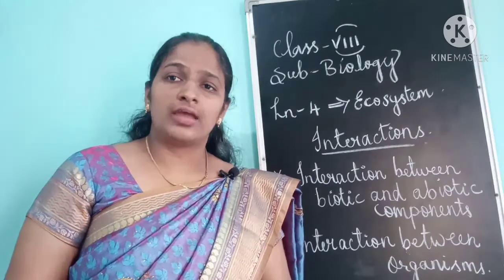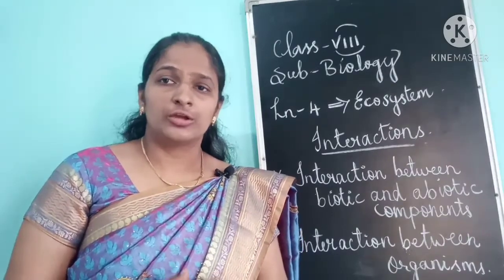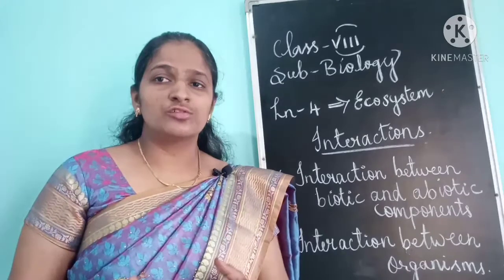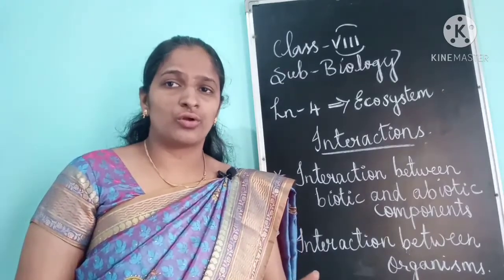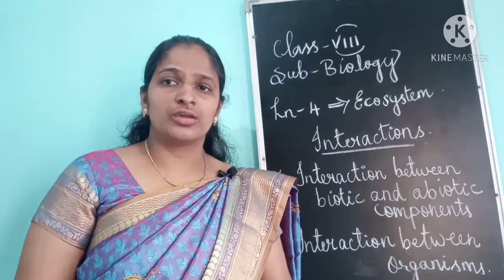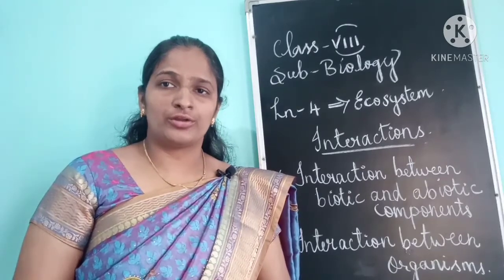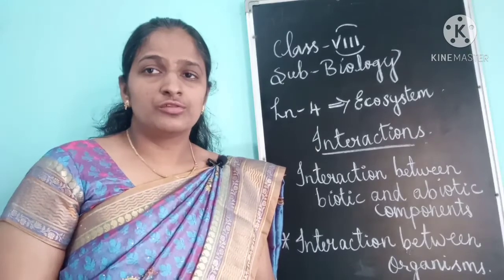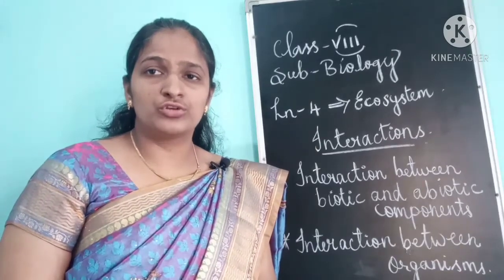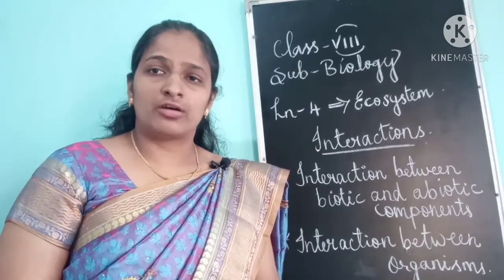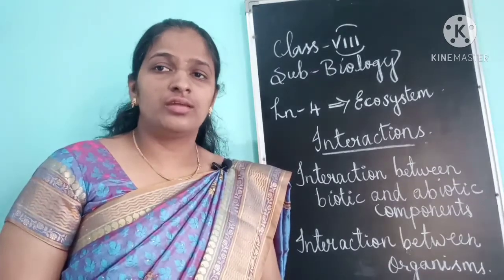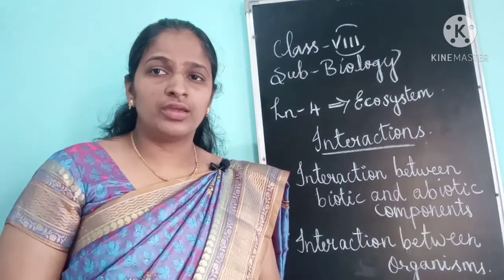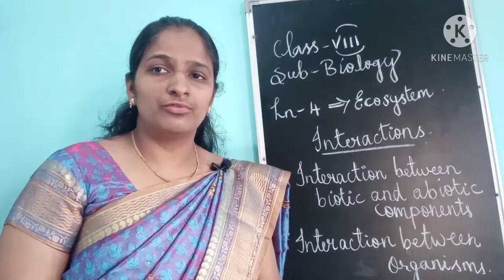Then there may be tertiary consumers. The carnivores which are eating other carnivores are called tertiary consumers. They are called top carnivores. The food chain may occur in different ecosystems, so depending on the ecosystem, the food chain is grouped into forest food chain, aquatic food chain, and grassland food chain.